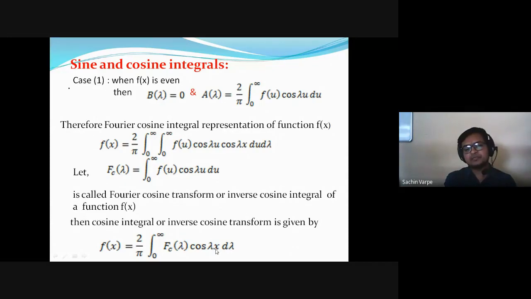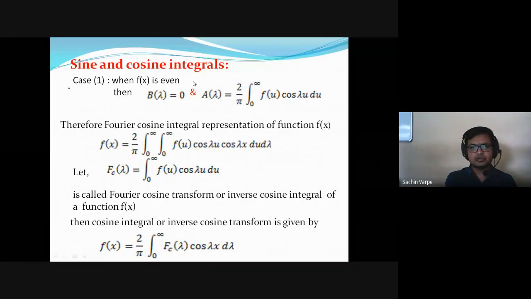This Fc of lambda corresponds to the Fourier cosine transform, so don't get confused with the notation. Fc of lambda means Fourier cosine transform, always remember.